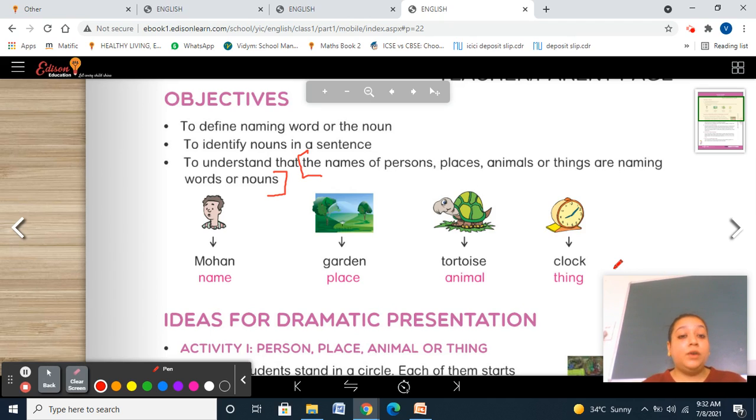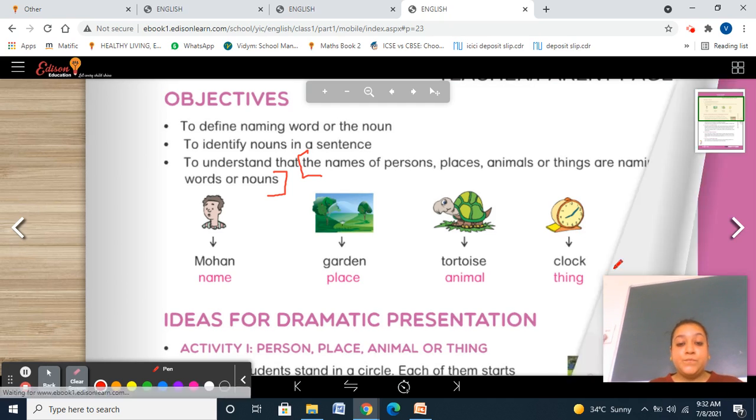Fine. Then Mohan, boy, girl. Then your mother, father, sister, brother, uncle, aunt, grandfather, grandmother, all these are person nouns. So, person nouns, place nouns, animal nouns, and thing nouns collectively make noun.